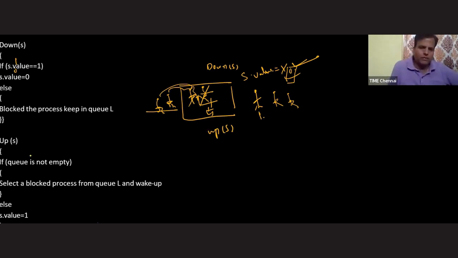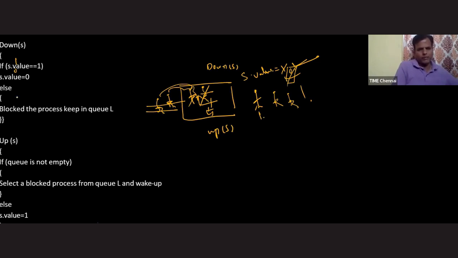Okay, fine. He's also executing the up operation. Is the queue not empty? No, sir. This time it is empty. Okay, so go to the else part and set s.value equal to 1. Observation: which process is setting 1 to 0? The first process. Which process is resetting this value from 0 to 1? The last process. Getting this idea or not? Remember this one.